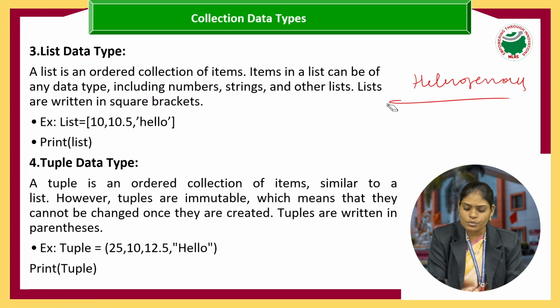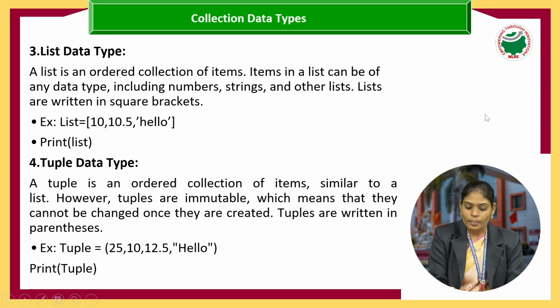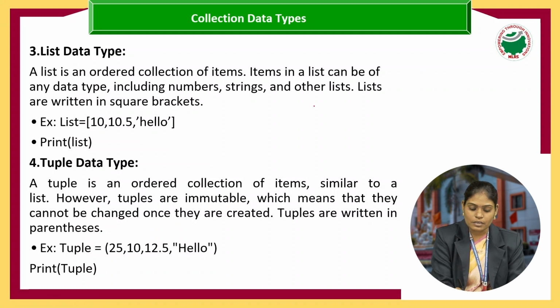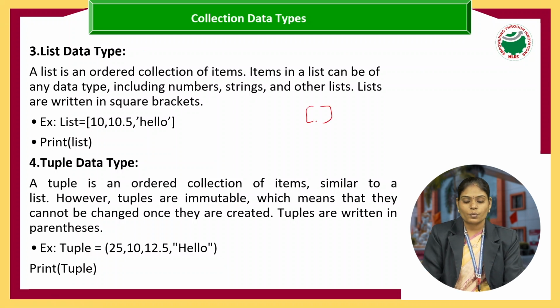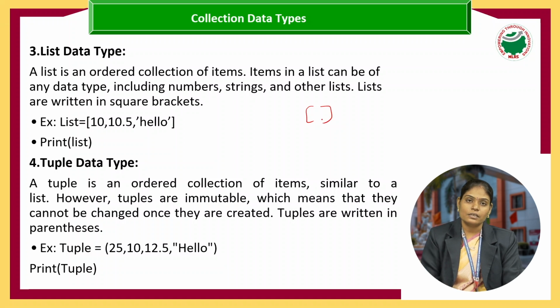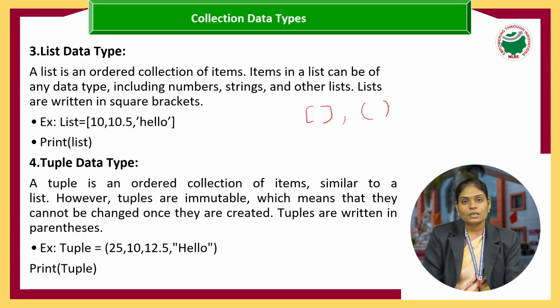How are we going to store these data types in a list? When I am considering the data type list, it is represented by square braces. What is the difference between the list data type and the tuple data type? A list is represented by square braces and a tuple is represented by parentheses. Both data types accept duplicate values.